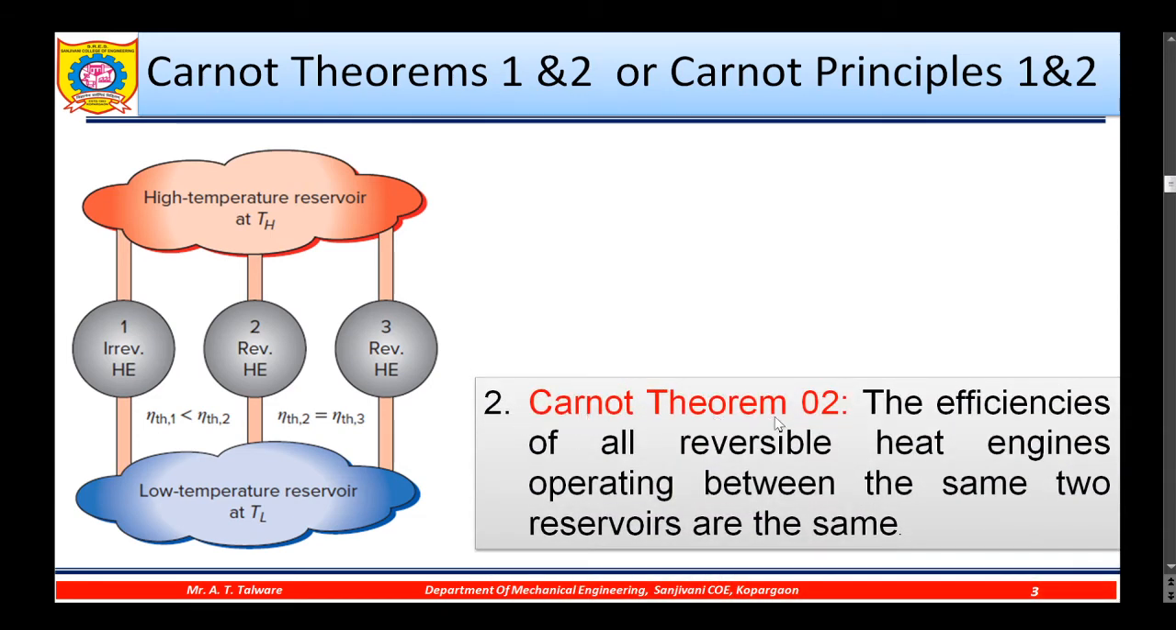Now, Carnot theorem 2 states that the efficiencies of all reversible heat engines operating between the same two reservoirs are the same. In this diagram, engine number 2 is the reversible heat engine and engine number 3 is one more reversible heat engine. Carnot theorem 2 states that the thermal efficiencies of 2 and 3 are equal, provided that both reversible engines operate between the same thermal reservoirs of temperature TH and TL. So these are the two statements of the Carnot theorems.